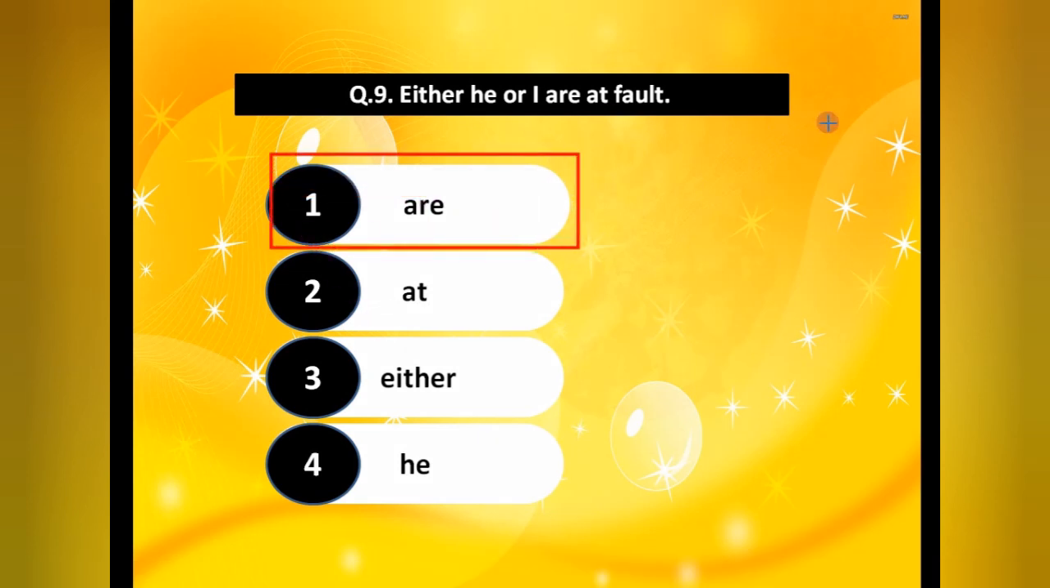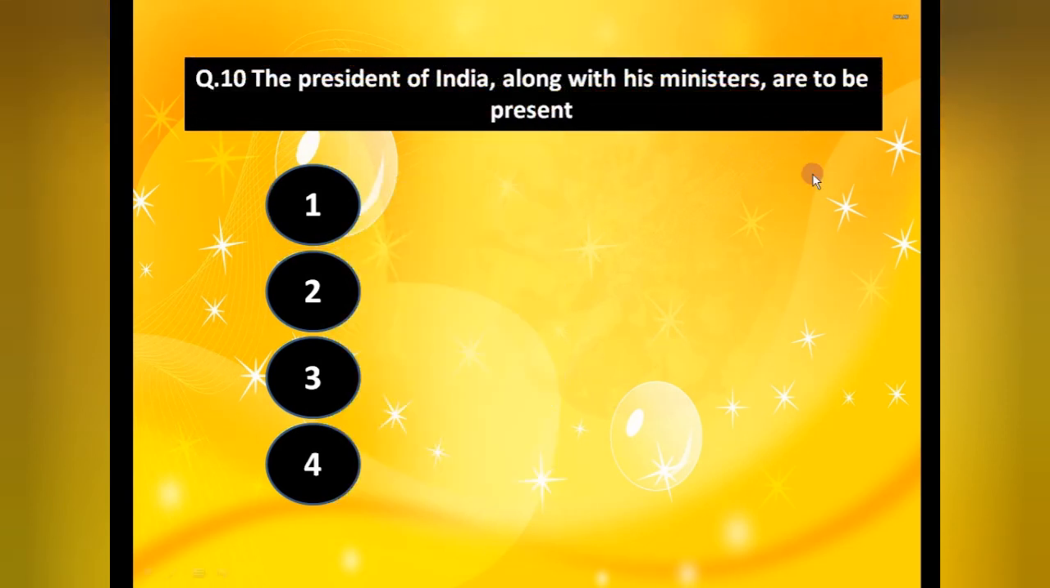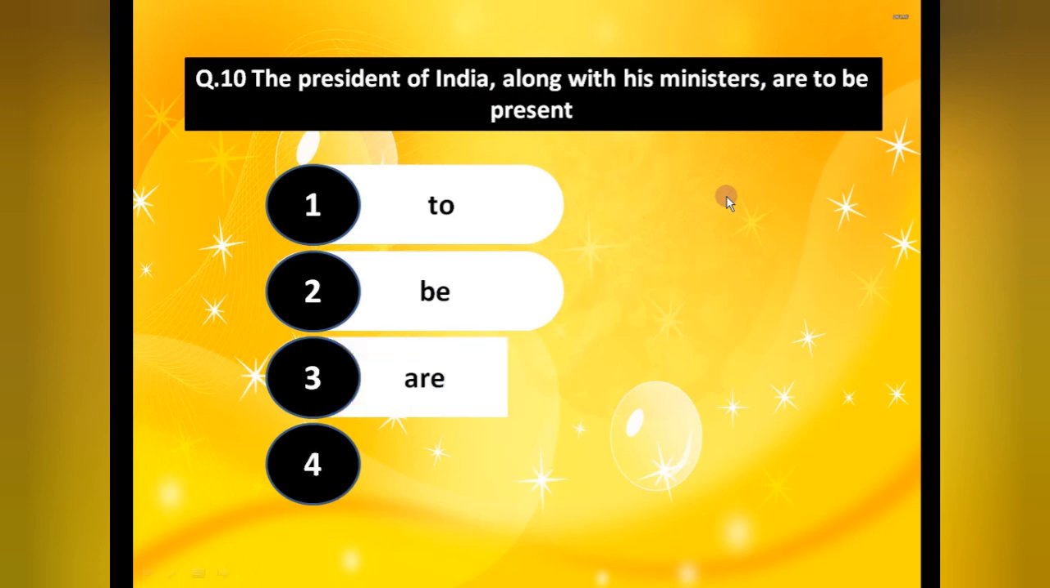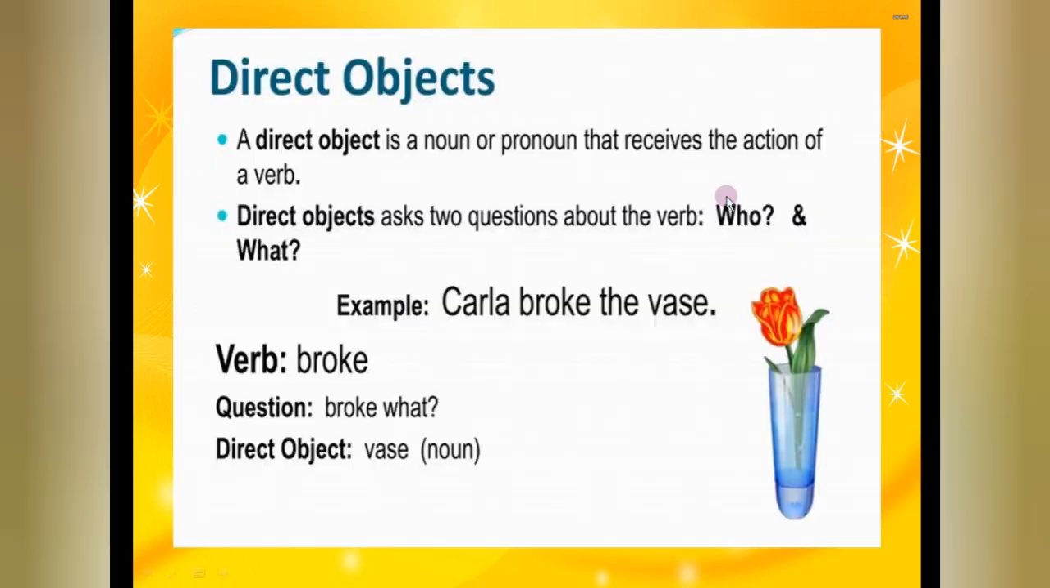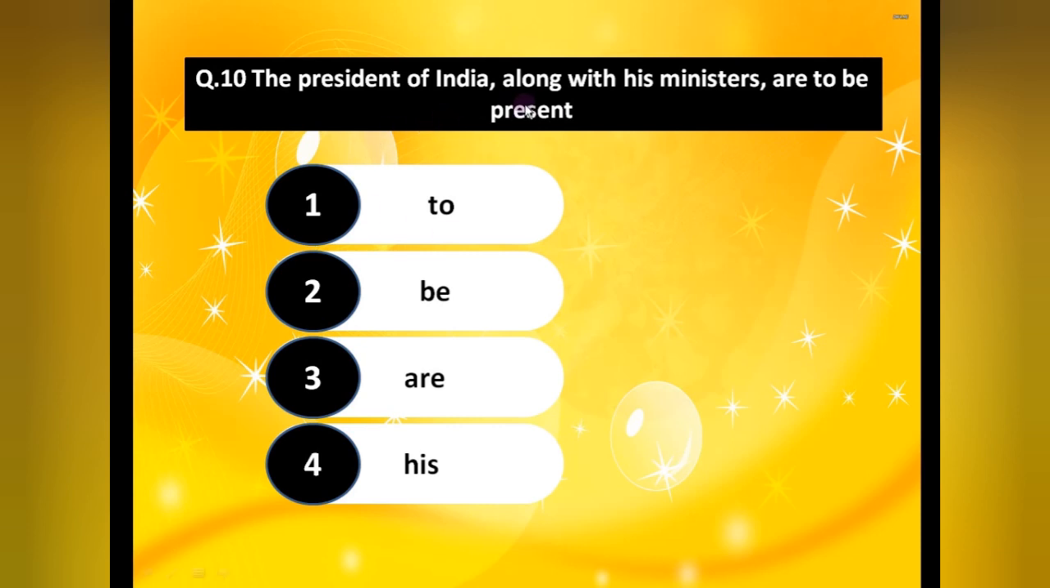Replacement of are, we have to put am. Okay. Now the next one we have, the President of India along with his ministers are to be present. Okay, so the options are to, be, are, his. See, now what we have to see here, the President of India along with his ministers, here the subject is,